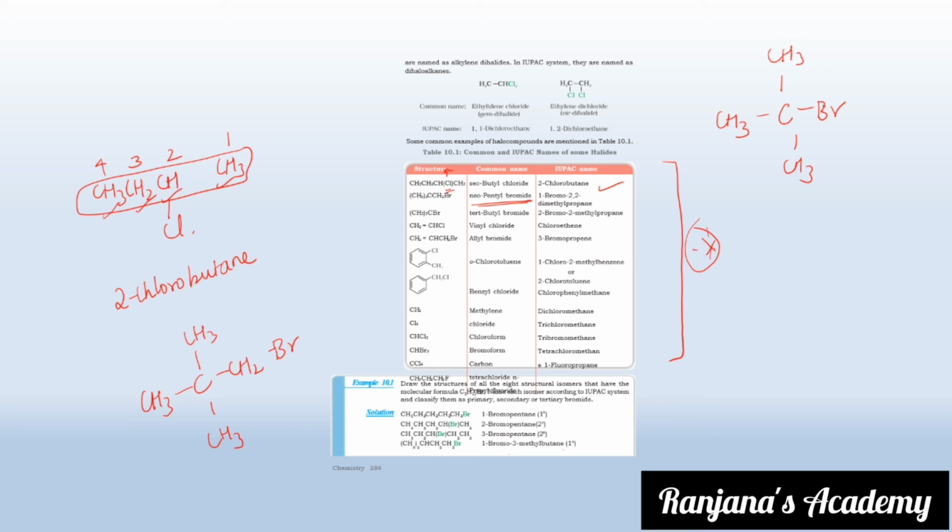Now, will you take this as your main chain? No, you have to consider this as your main chain. So in this case, this will be bromide, because it is inclusive of this, and it is present in the tertiary position, so it is tertiary butyl bromide.